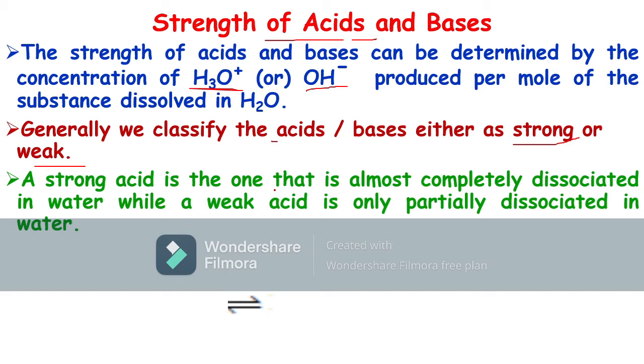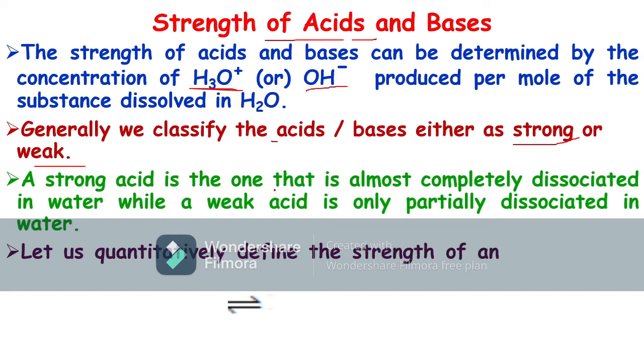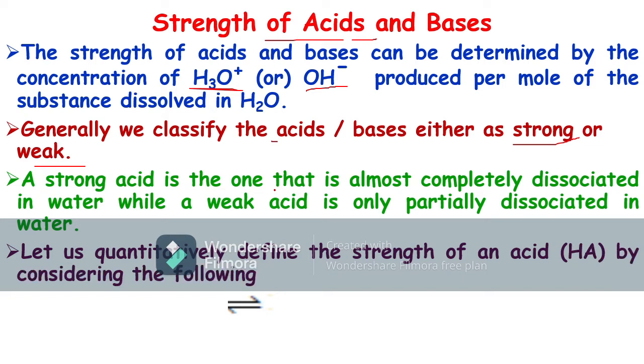A strong acid is one that is almost completely ionized or dissociated in water, while a weak acid is one that is partially dissociated or ionized in water. Now let us quantitatively define the strength of acids by considering the following general equilibrium reaction.